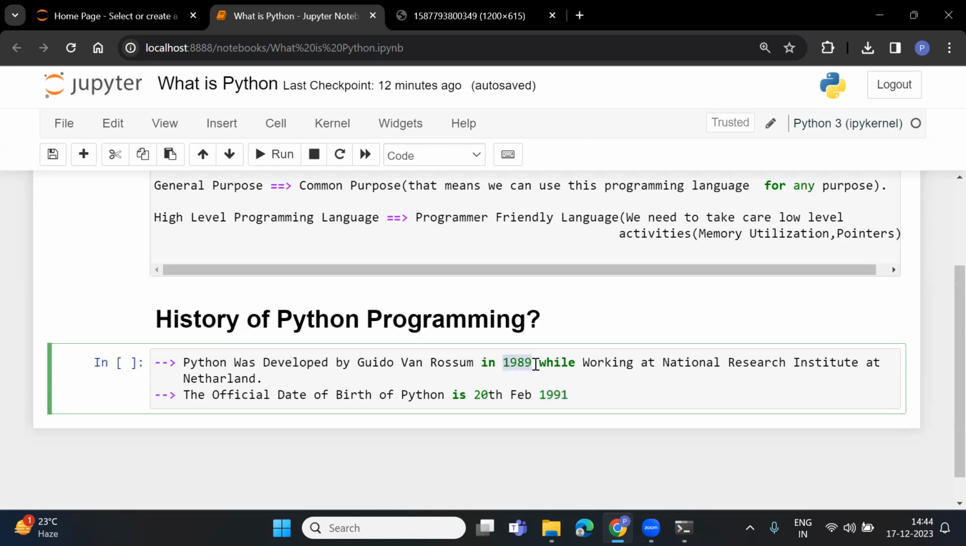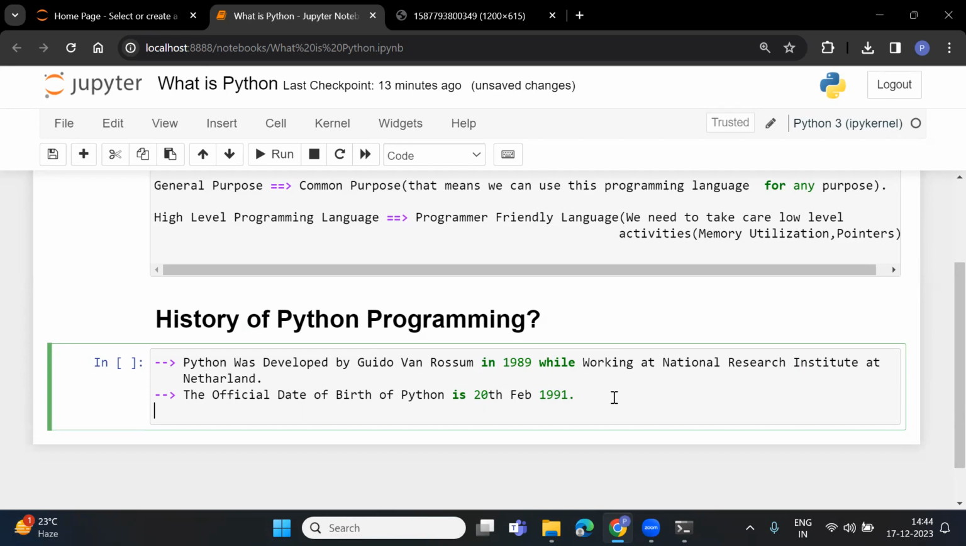So Guido implemented Python in 1989, that is fine, but Python became available to people in 1991. So officially Python was announced as a programming language in 1991, after completing all the official documentation process. So the official date of birth of Python is 20th Feb 1991.